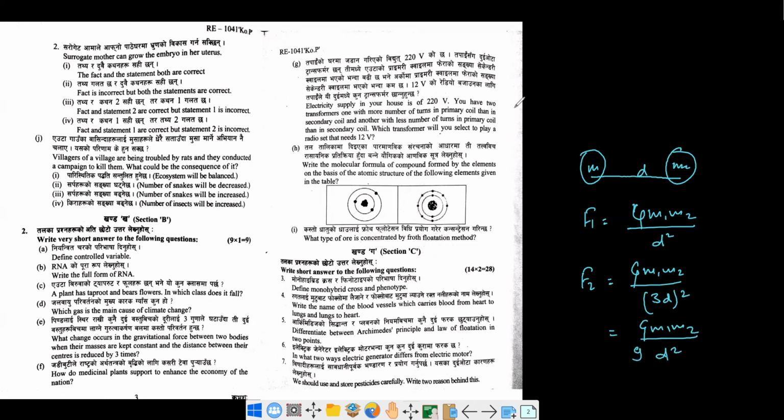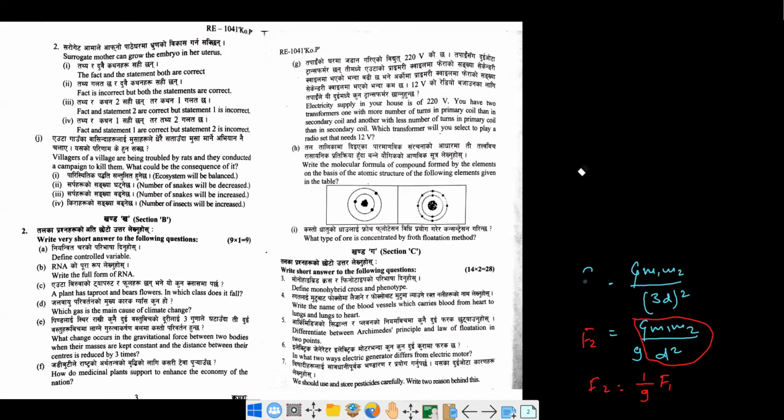In this place, what we are going to put is F1. G m1 m2 by d square is F1. So your F2 is going to be 1/9 of F1. So what you have to write is simply that the force is going to be decreased by 9 times. Okay, so this is the answer for this one. Let's move on to another.